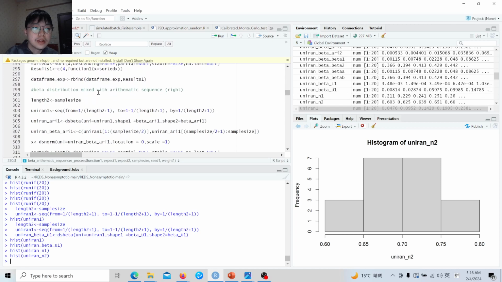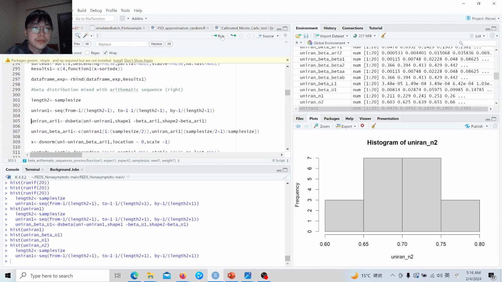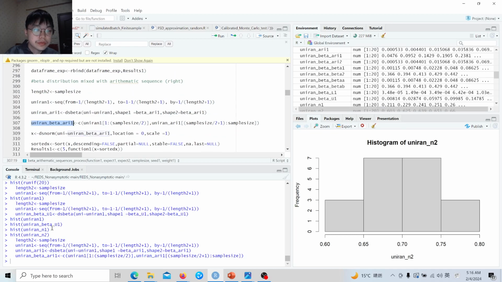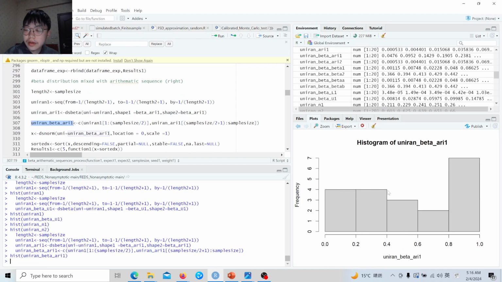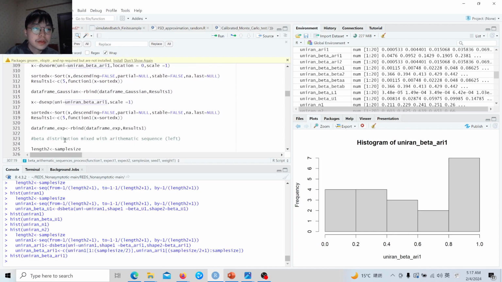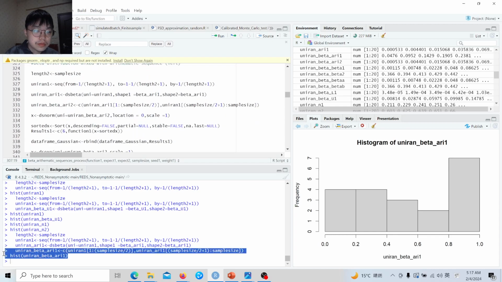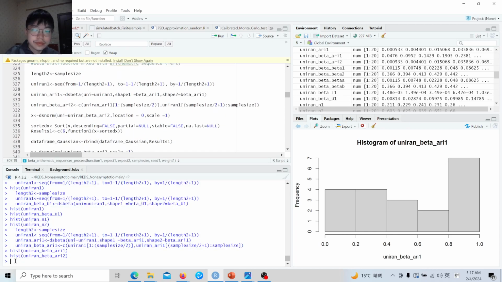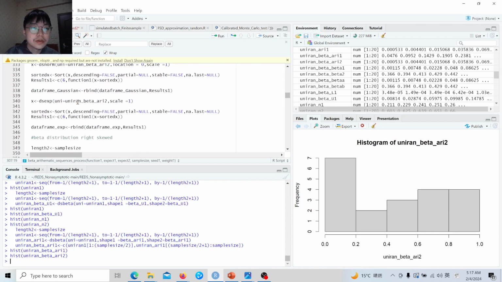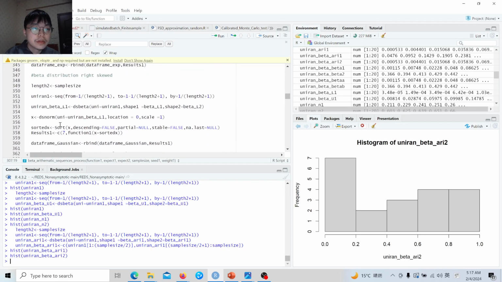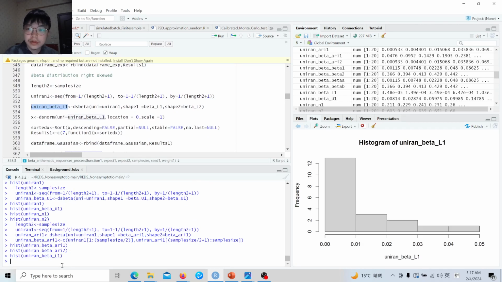This is left skew. And then we consider another case, the beta distribution mixed with an arithmetic sequence. This is the arithmetic sequence, and then the mix with a beta distribution like this shape. And then beta distribution, we further consider right skew cases, but this time it is monotonic decreasing.